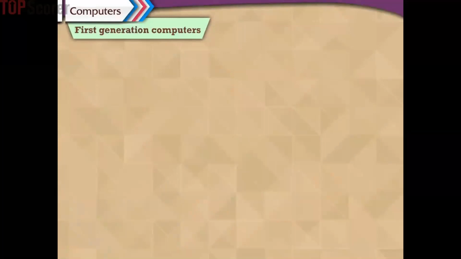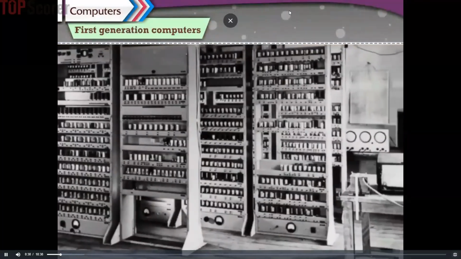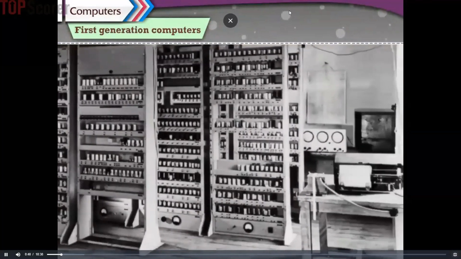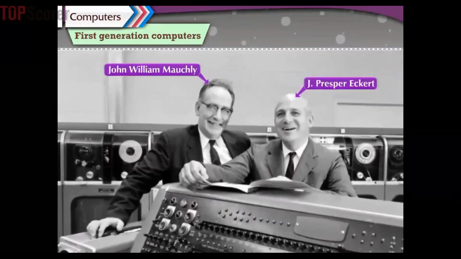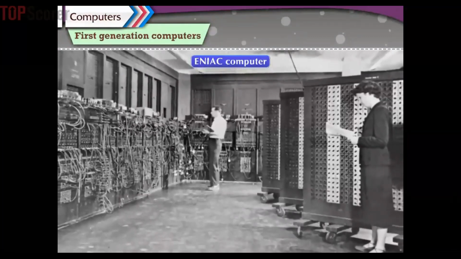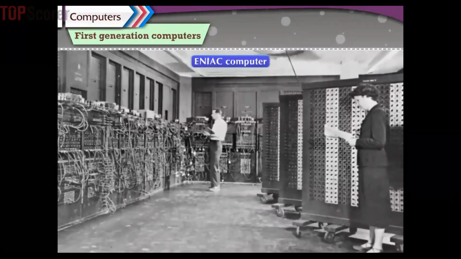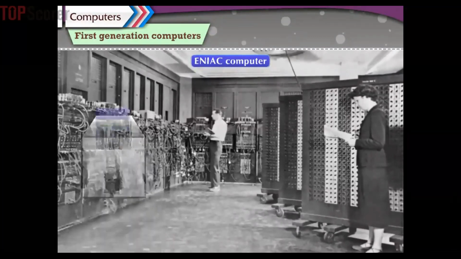First generation computers. First generation computers mark the beginning of the commercial computer age. The first generation computers were developed by two scientists, Mauchly and Eckert. The ENIAC computer is an example of a first generation computer. Valves were used in its construction.